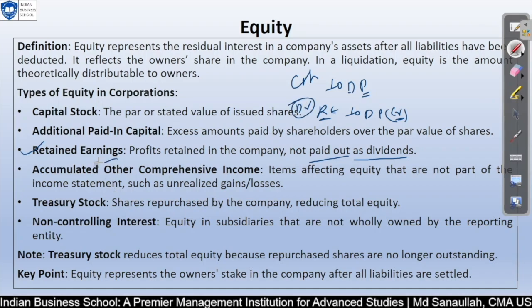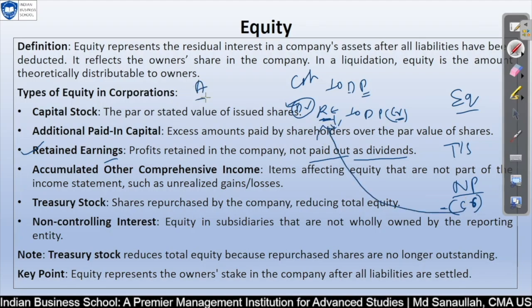So this retained earning is in your balance sheet equity section. Whenever you debit this, it will be decreasing. Whenever you credit this, it will be increasing. I told you with regard to the income statement also, net profit is all your credit amount, the minus amount. So this minus amount is linked with this retained earning minus amount. When this minus goes into this minus, it will keep on increasing.